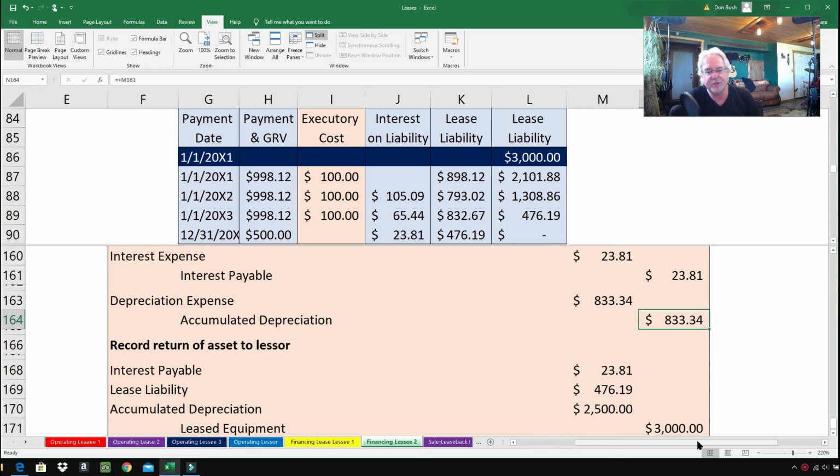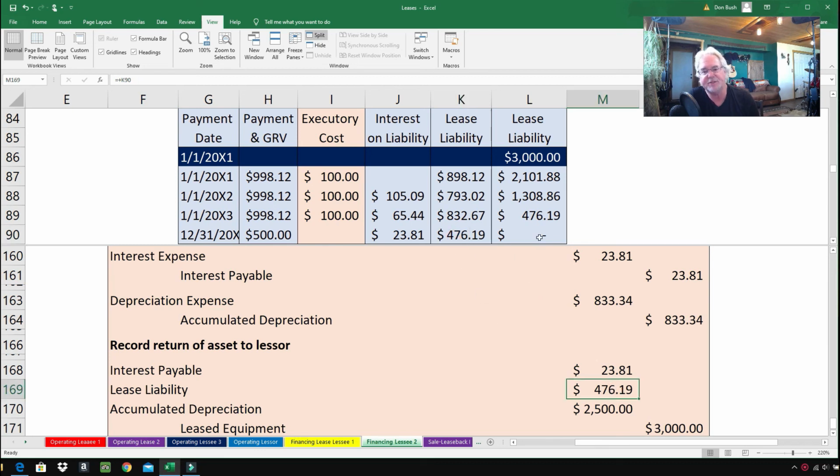So here's how the journal entry works. Goes like this. So interest payable, $23.81. We recorded it there on our amortization table, and we have it right up here. Interest payable, $23.81. Lease liability is being reduced by $476.19. There it is, $476.19.